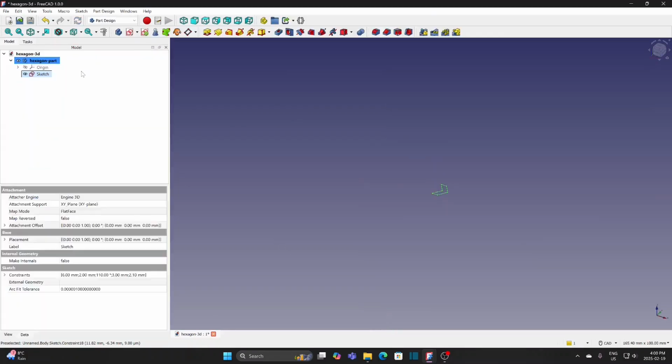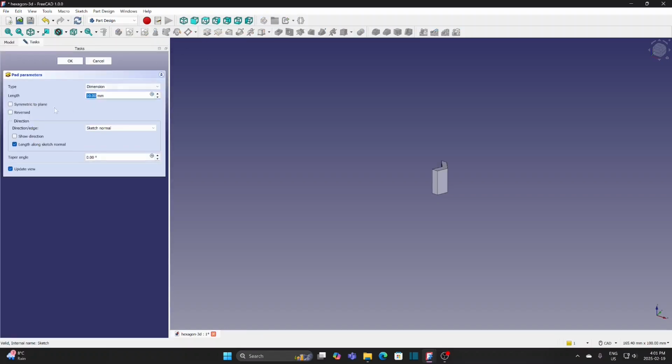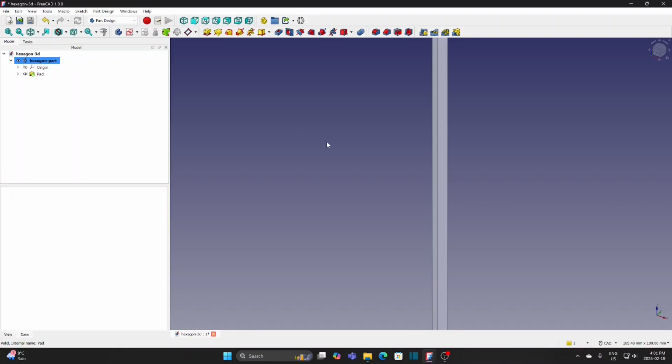Close the sketch. Select the sketch and use Pad tool. Click Symmetric to Plane. Length is 150 mm. Click OK.